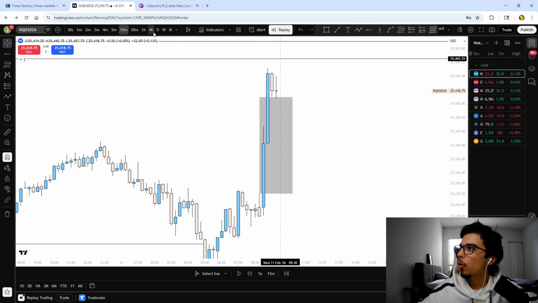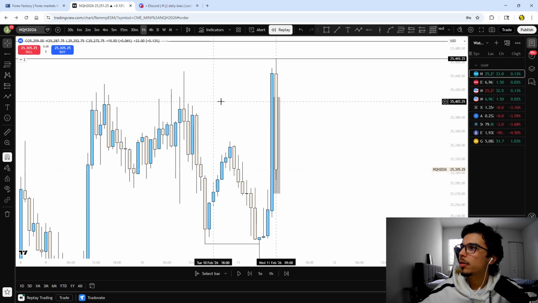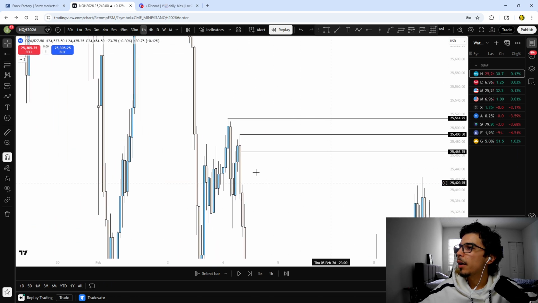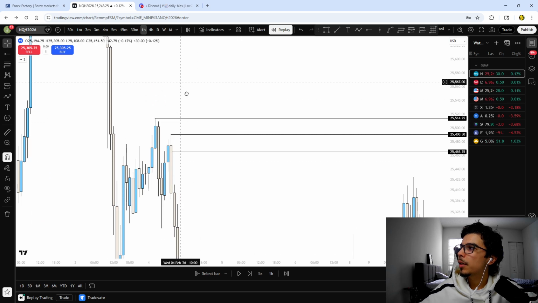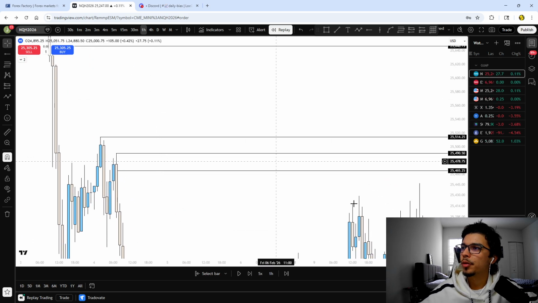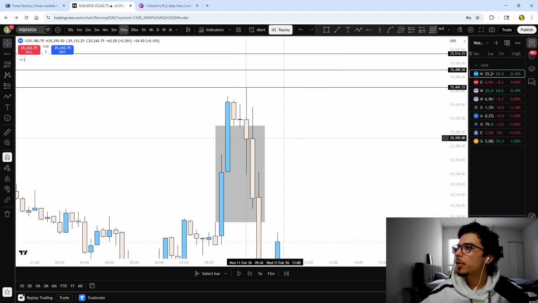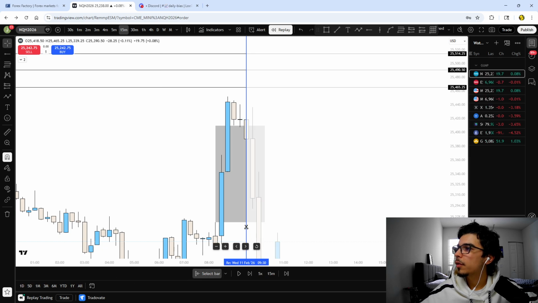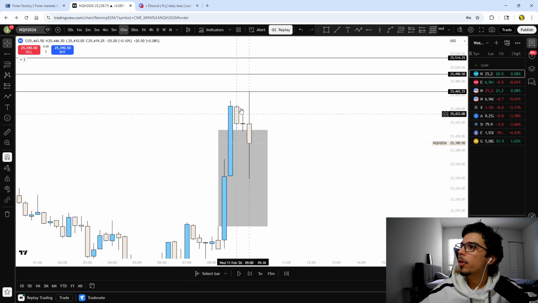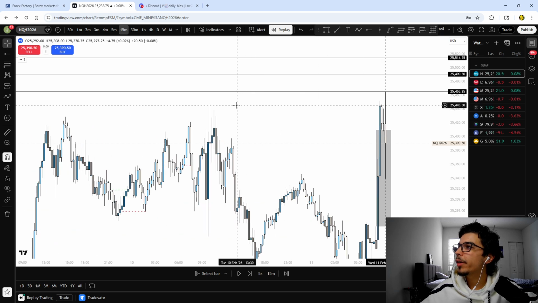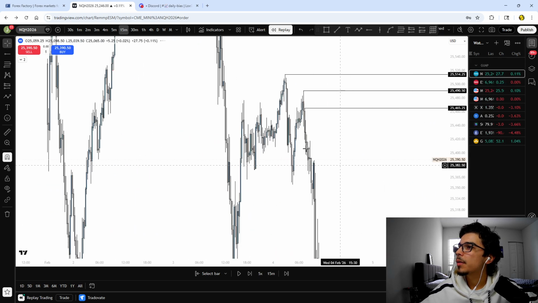We had a whole bunch of buy side to the left of us. Let's go to the hourly real quick. We had this hourly high right here. We had this hourly high. We had this unfilled 1 hour gap, which was also the same area as the unfilled 4 hour. So at this point in time, what does the first candle do at market open? Well, at market open, we actually end up creating perfect equal highs with this 15-minute high over here to the left.